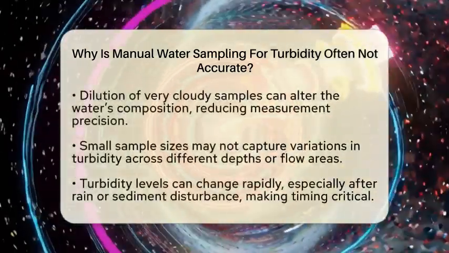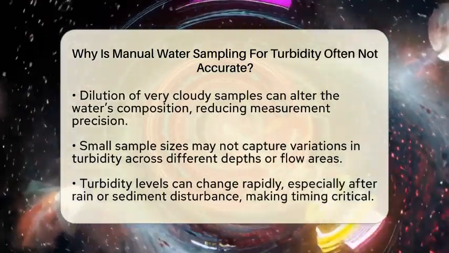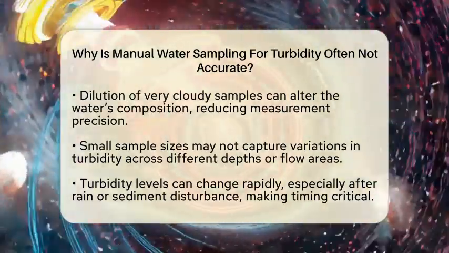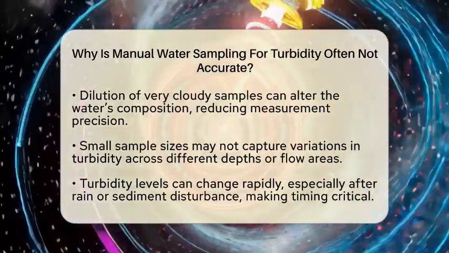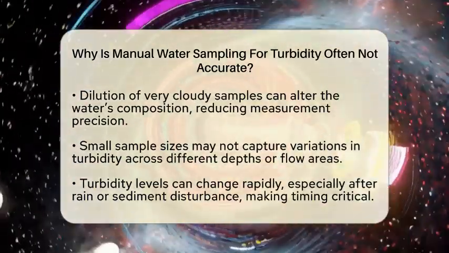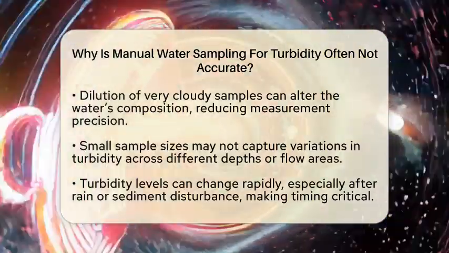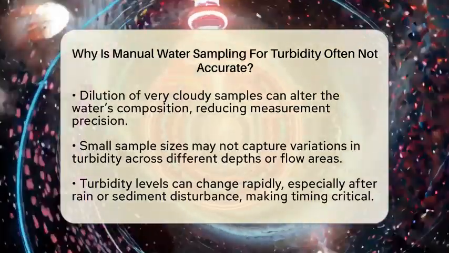Another issue is that some measurement methods require diluting water samples that are very cloudy. When you add water to dilute the sample, it changes the original composition. This can make the turbidity reading less accurate because it no longer reflects the true level of particles in the water. The size of the sample also matters.